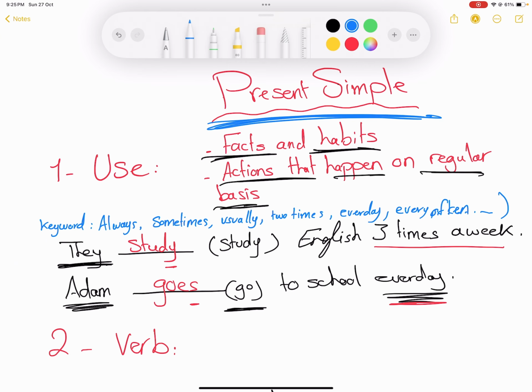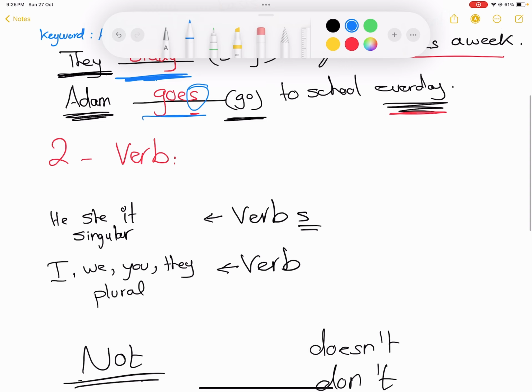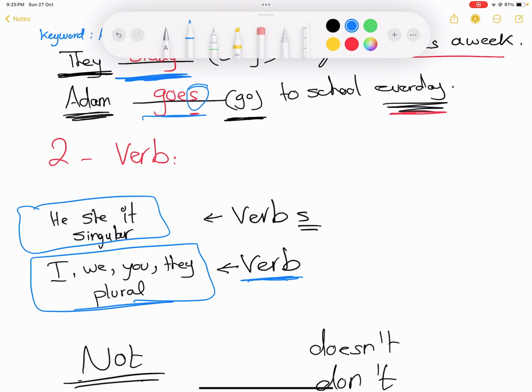What will happen to the verb? Sometimes the verb will stay as it is. I won't add anything. Sometimes the verb will take an S, depending on my subject. If my subject is plural or I, we, you, they, the verb will not take an S. If my subject is he, she, it, or any singular subject, the verb will take an S.